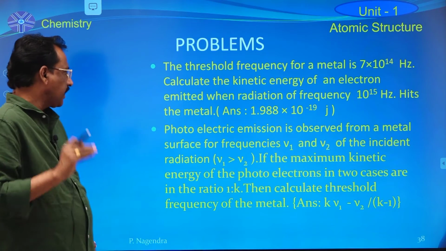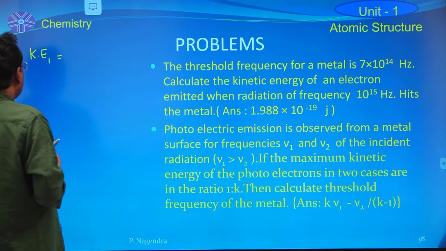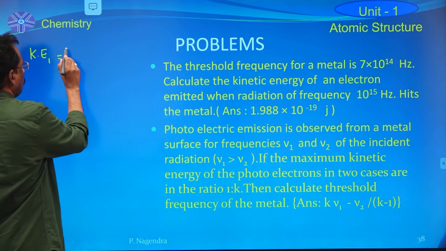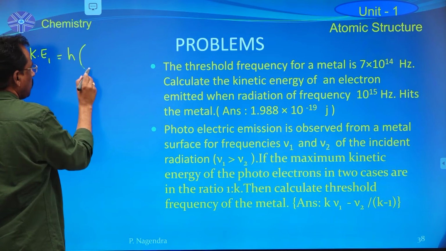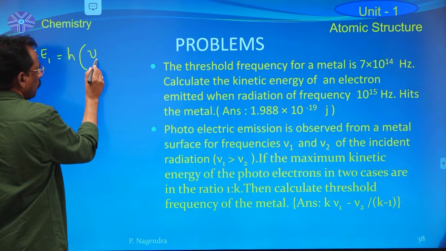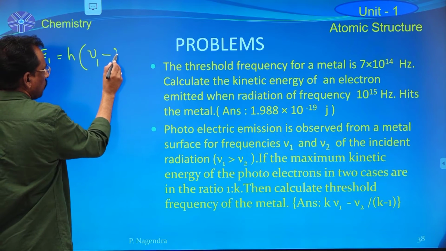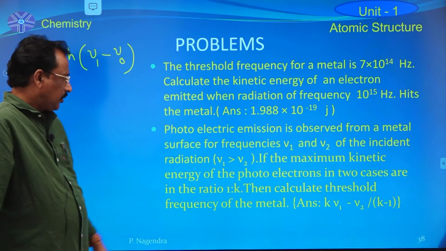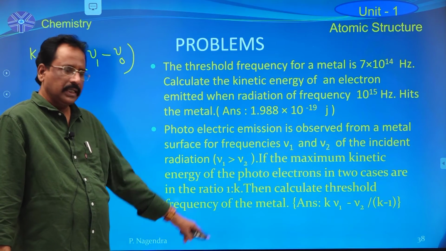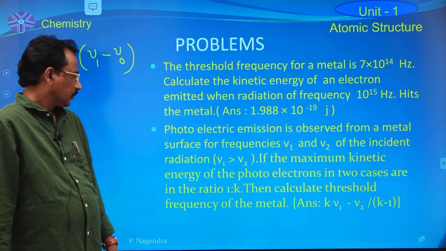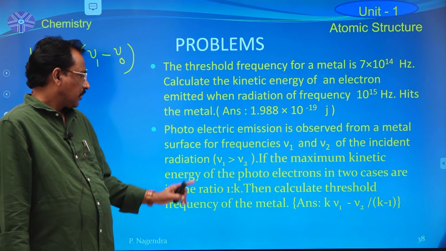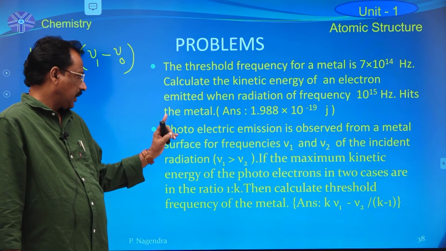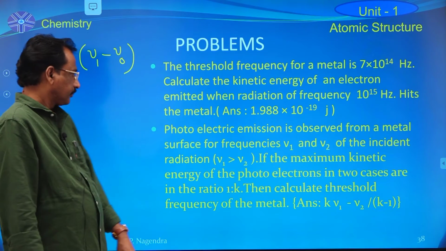That's why in the first case, KE1 is equal to h into nu1 minus nu0. nu0 means the threshold frequency of the given metal. nu1 means the frequency of incident light 1.